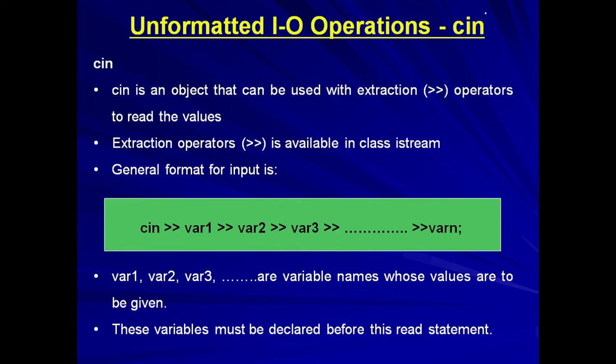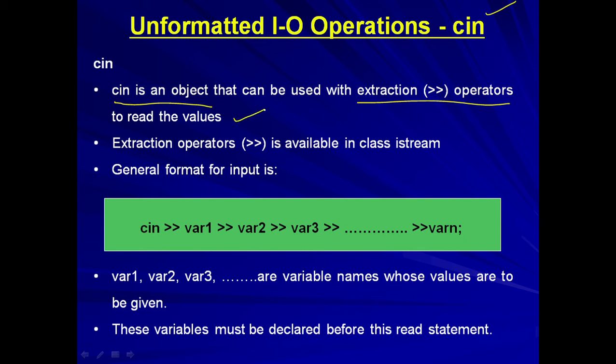And the first one in the category is cin. The cin is basically an object which is used to extract values for the processing. It is an object that can be used with the extraction operator to read the values.